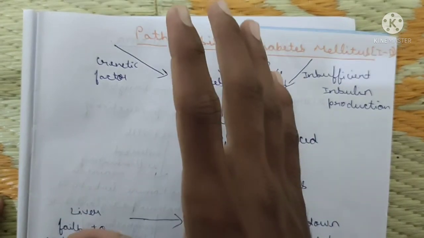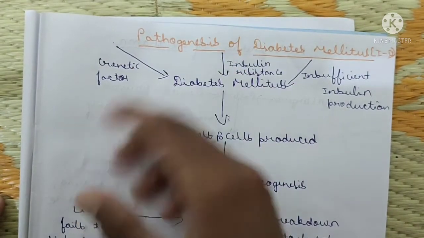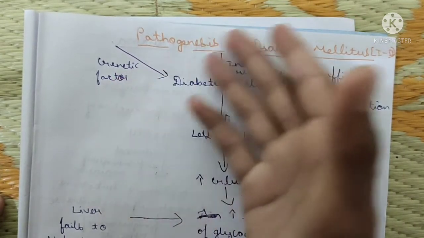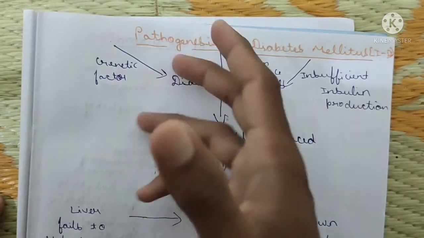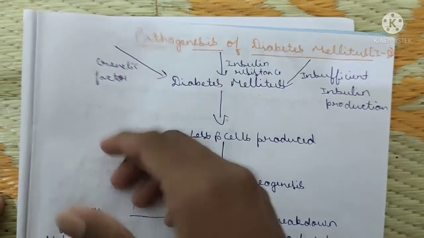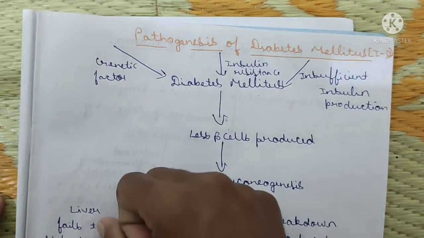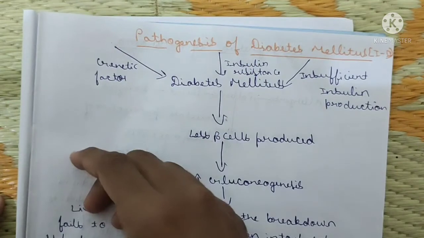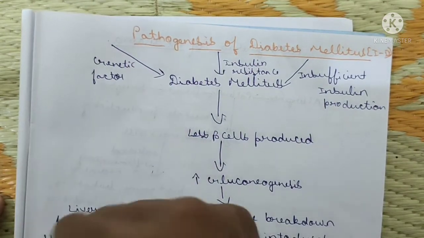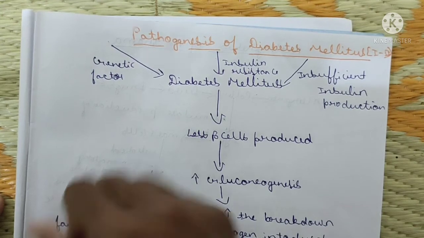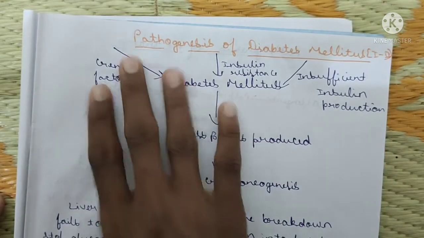The main concept in pathophysiology is pathogenesis. By the way, you can easily write the causes, symptoms, and types of the disease, and you can describe what the disease is, by which bacteria it arises if it is an infectious disease, or if it is a viral disease, by which virus it enters the human body. You can easily define that. Symptoms, types, treatment, diagnosis, all you can easily write, and you can easily write the pathogenesis also.